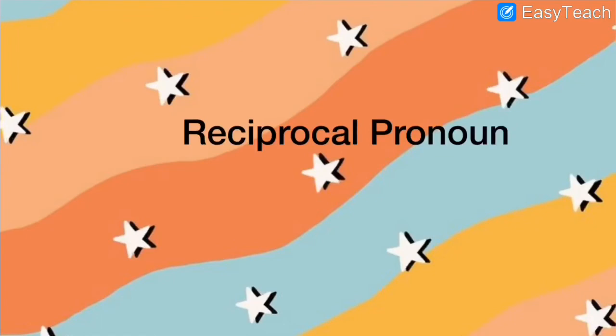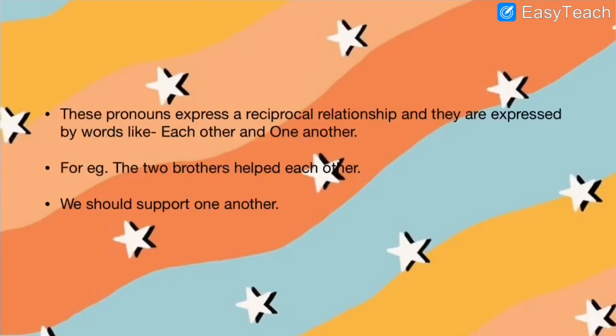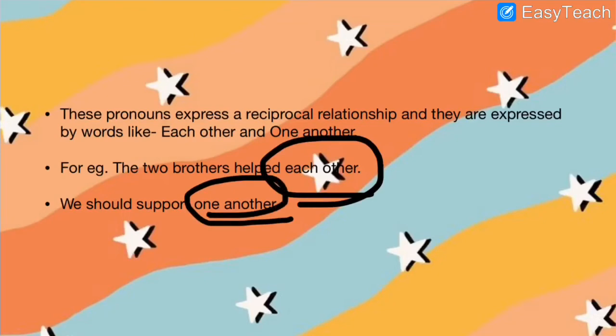Reciprocal pronoun. Now this pronoun is used to express a reciprocal relationship. For example, the two brothers helped each other. In this, two people will be involved. You have to remember that persons will be involved. We should support one another. So it means that you are reciprocating. Reciprocating means to give back.